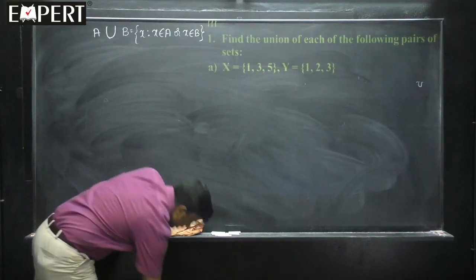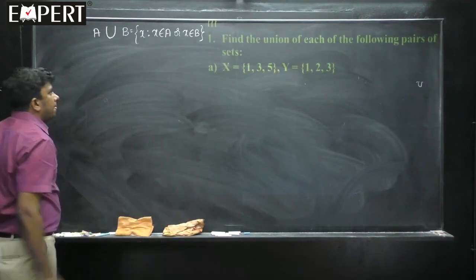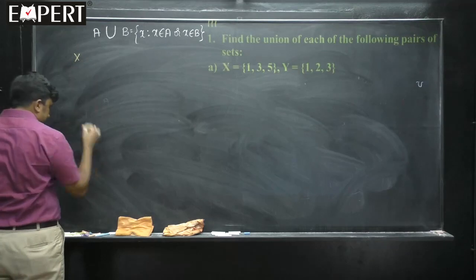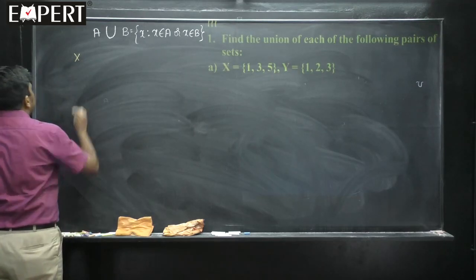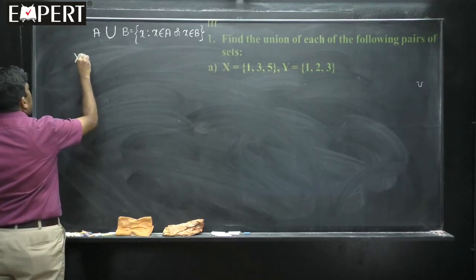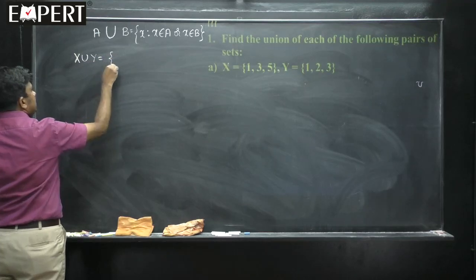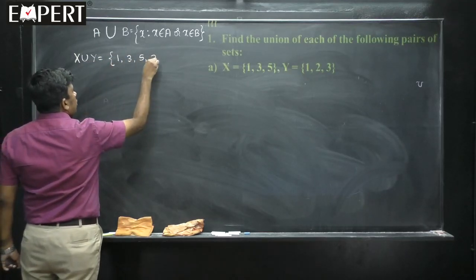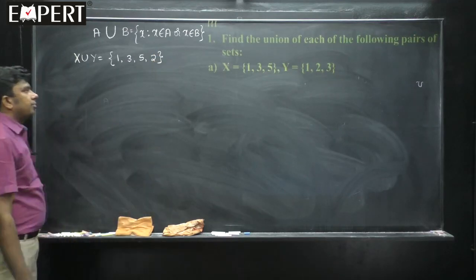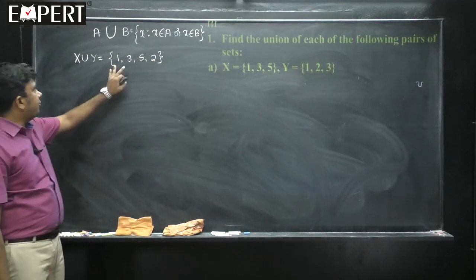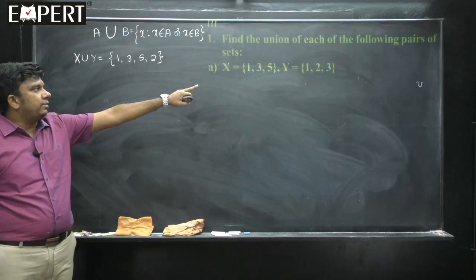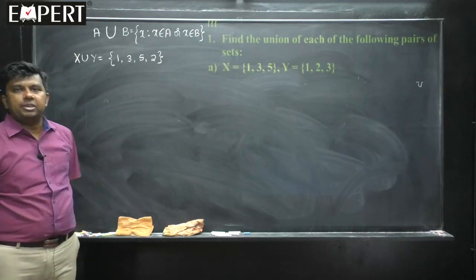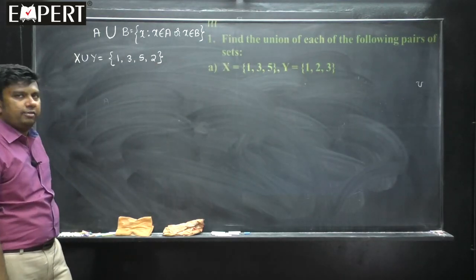Write the elements of X union Y. X union Y is equal to the set containing 1, 3, 5, 2. 1, 3, 5 from the first set, and in the second set 1 and 3 are already written here, so the only element which is not written is 2. So this is X union Y.